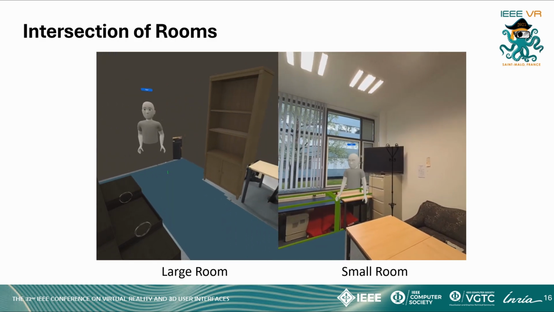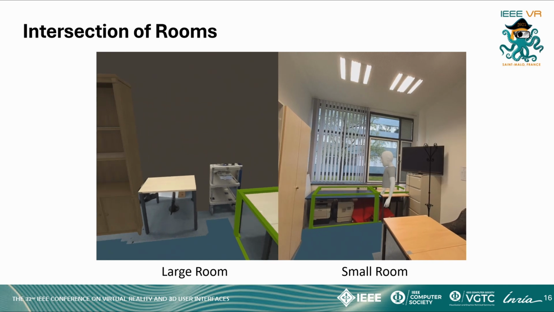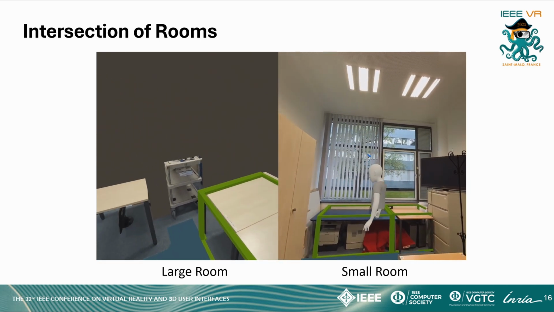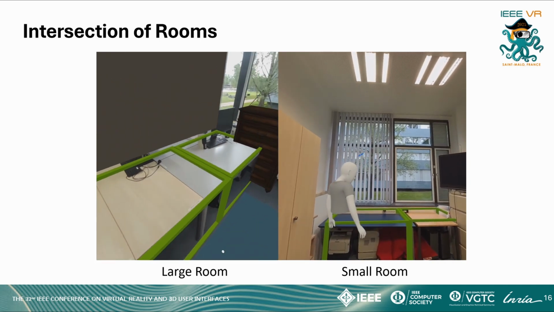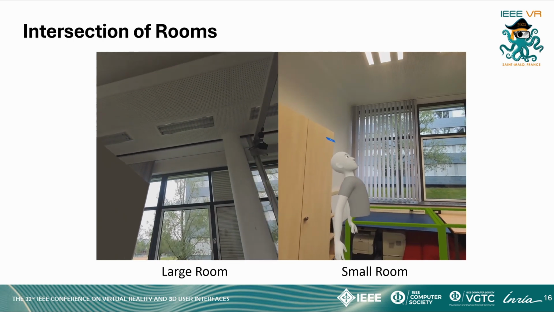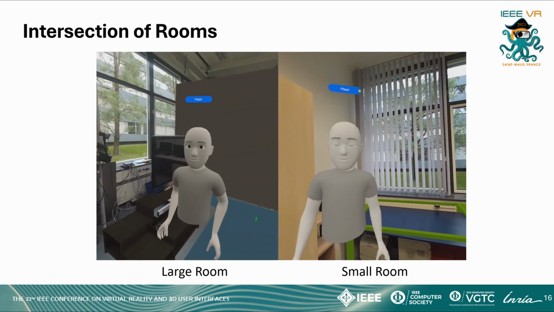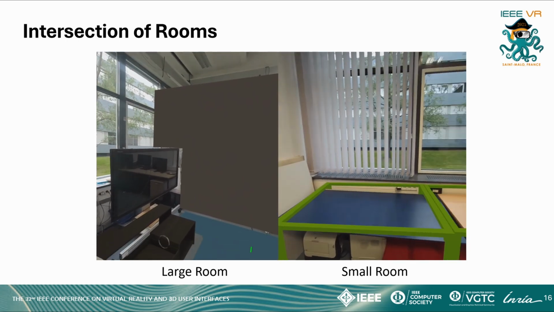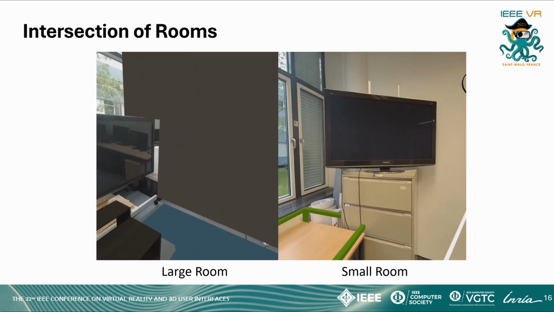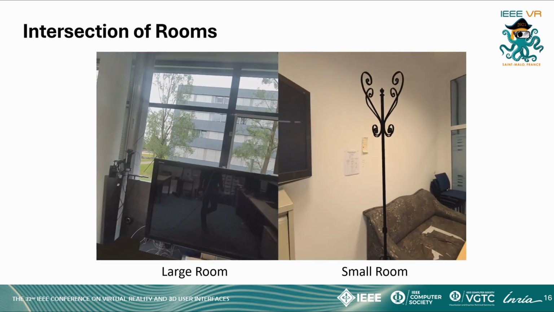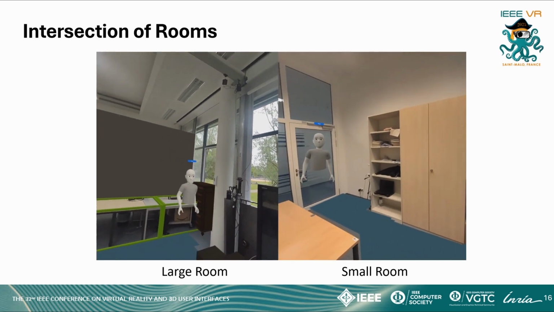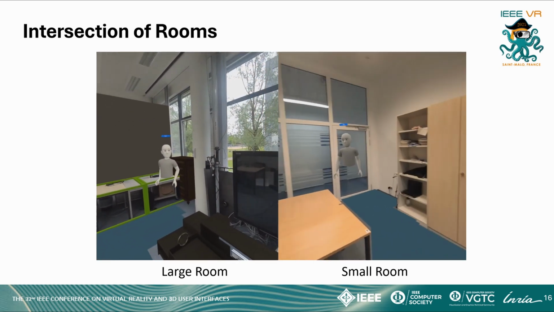In the intersect method, collaboration is performed in the intersection area of both rooms. The large room, shown on the left, includes an augmented synthetic wall, which corresponds with the intersection boundary, allowing for a better comparison between the union and intersect methods. On the right, the smaller room has no synthetic walls, as it is entirely within the intersection area.